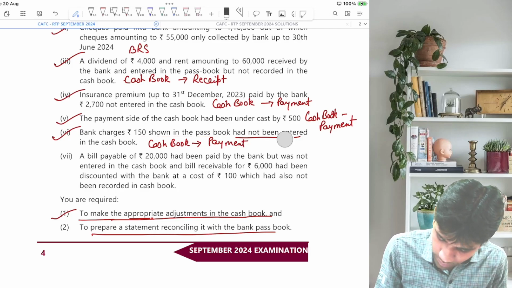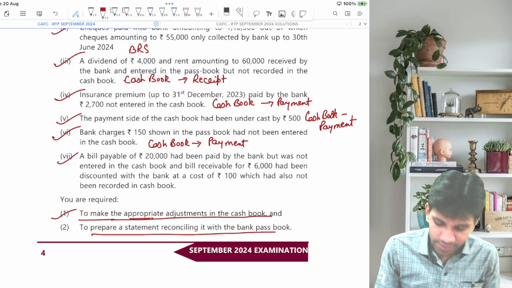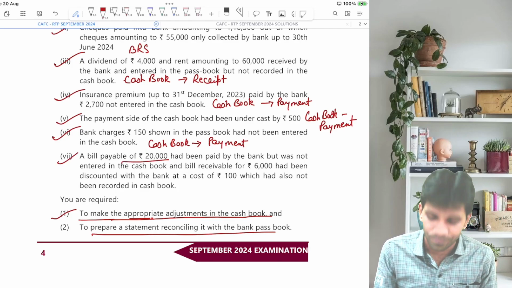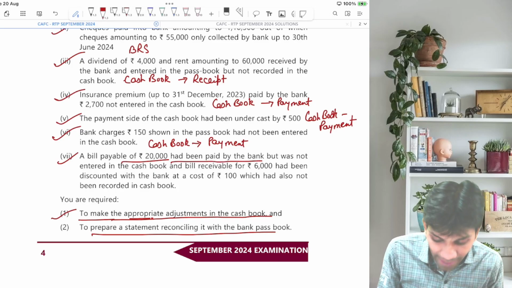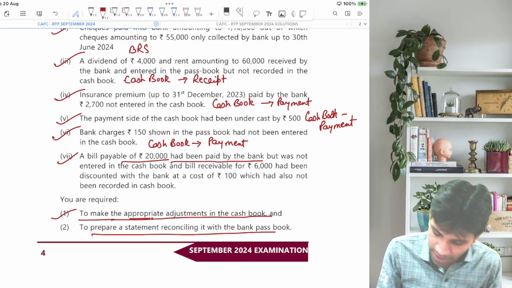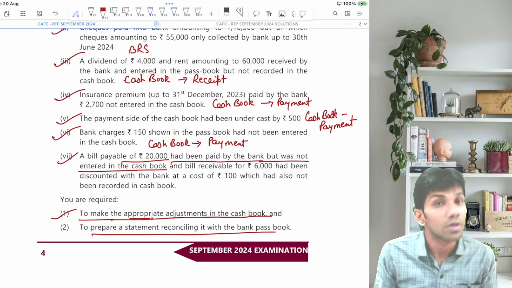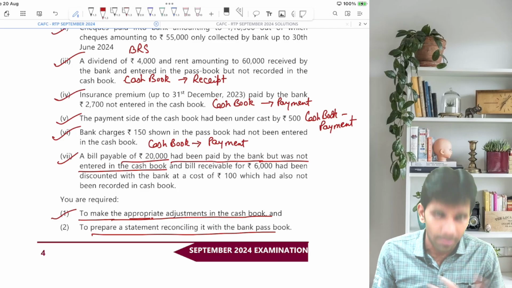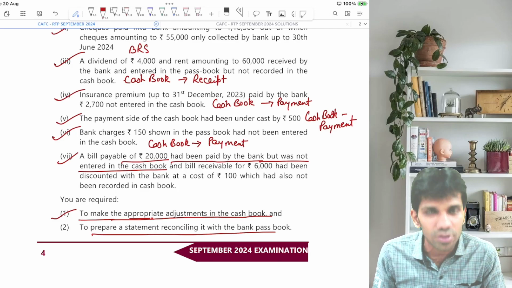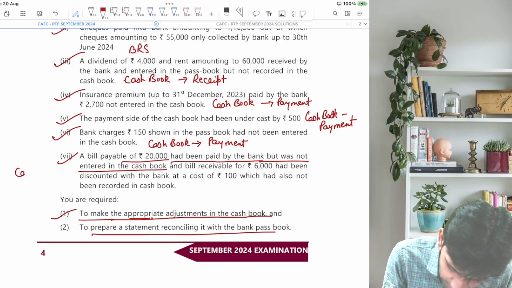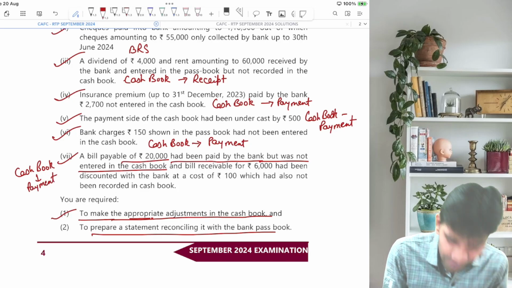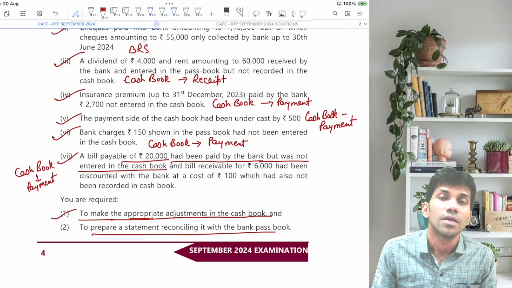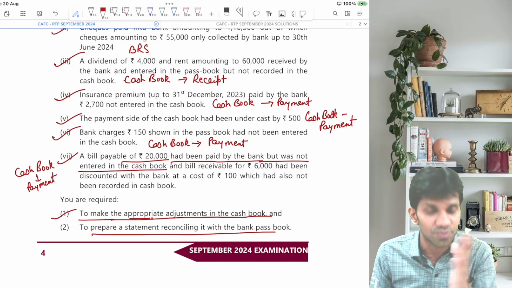Done. In the last transaction, a bills payable of 20,000 has been paid by the bank. किसने मेरा बिल भर दिया? बैंक ने भर दिया, but was not entered in the cash book. Very good. मेरा एक बिल बैंक ने भर दिया, मैंने एंट्री नहीं किया है. क्या मेरी गलती है? नहीं. क्या मैं लिखना भूल गया हूँ? हाँ. तो कहाँ जाएगा? कैश बुक में. और कहना चाहिए, any payments made will go on the payment side. So bills payable has been paid, so it will be recorded in the cash book credit side by bills payable.